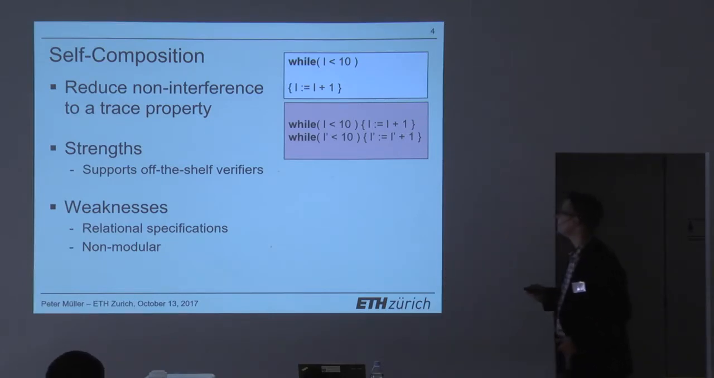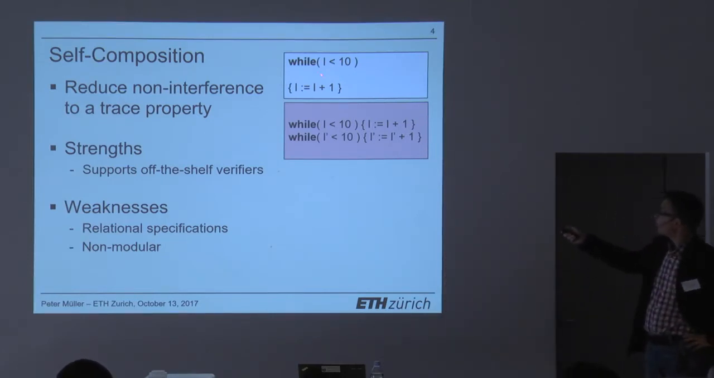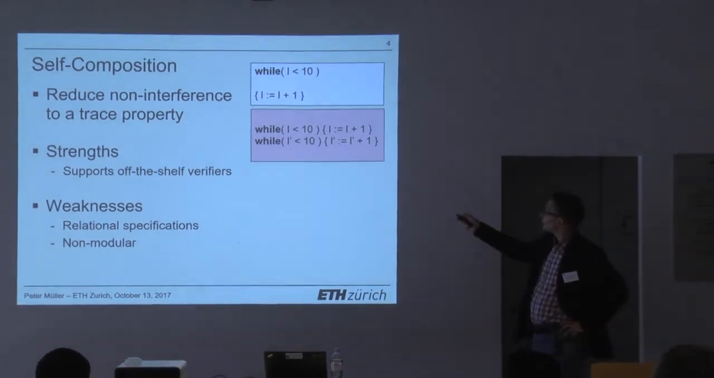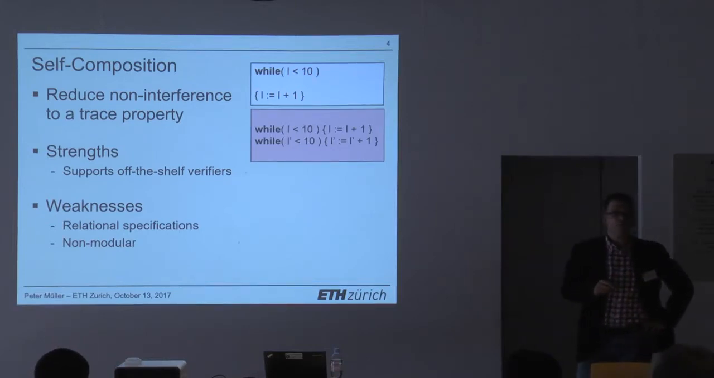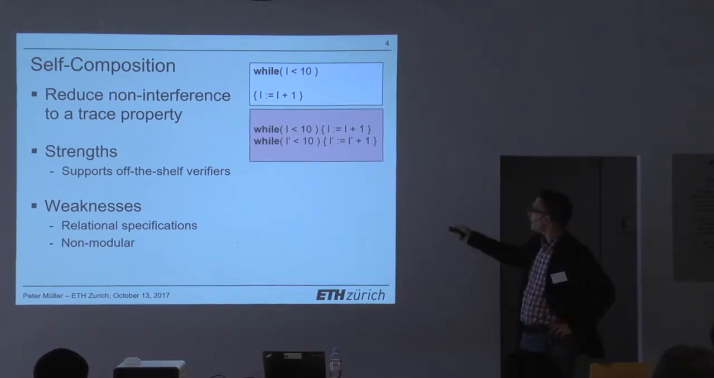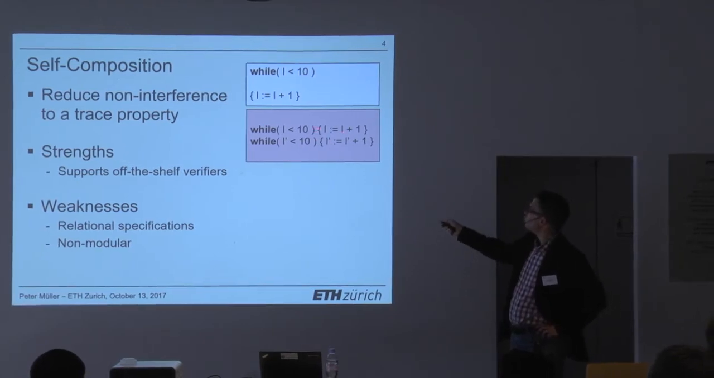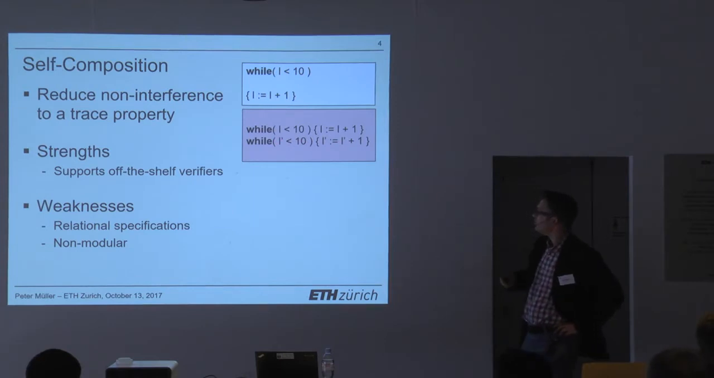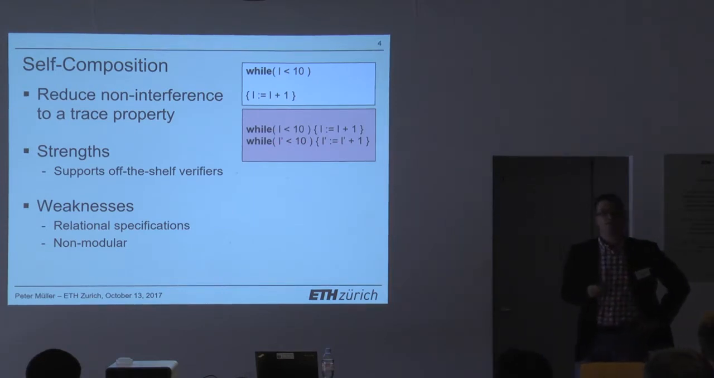Let me show you an example. Let's imagine we have a while loop, and here I use L for a low variable, so this is not a secret. While L is less than 10, I increment L. If I want to prove that this is information flow secure, I would do this self-composition. I make two copies of the program. In one of them, I rename the variables consistently, here with the primes, and then I run them in sequence.